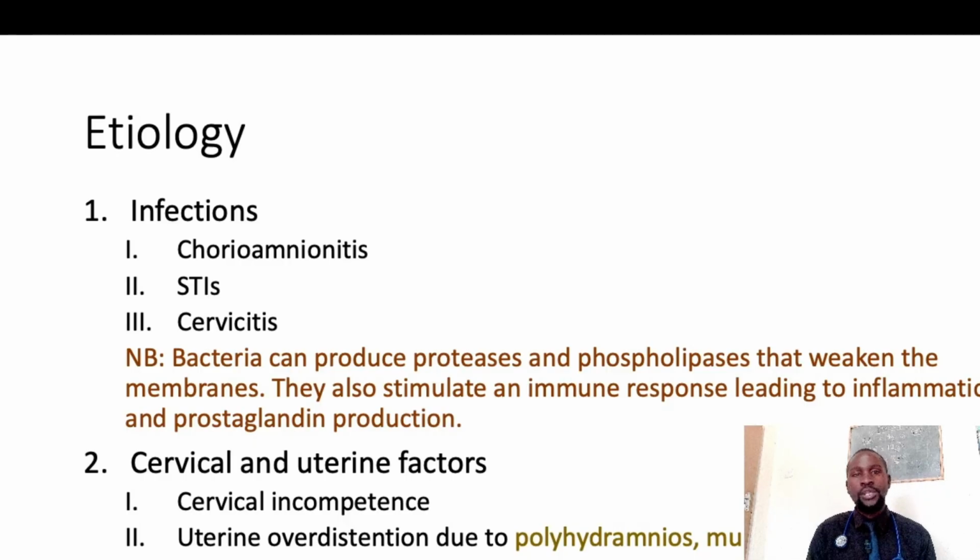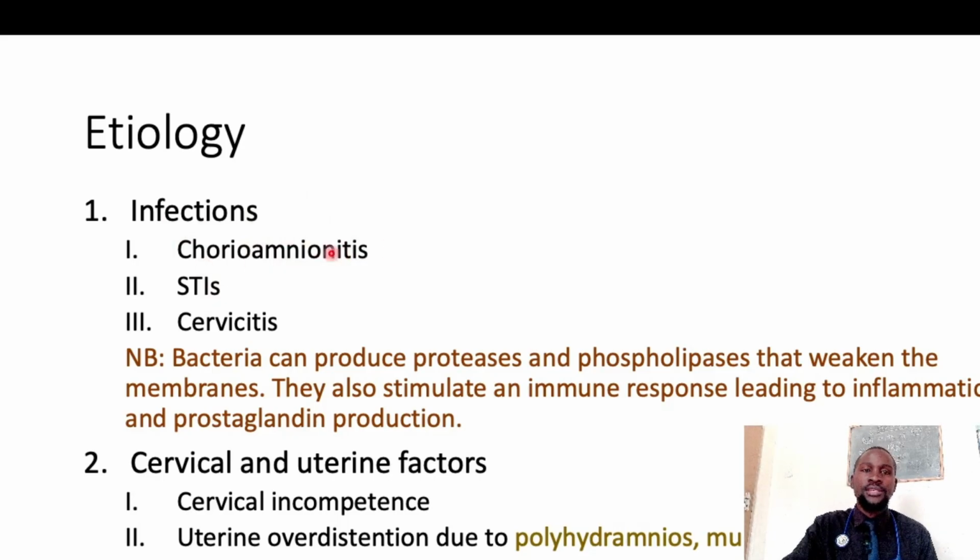What are the causes of PROM? We've understood that this is a serious and very common condition. But what are the causes of this abnormal rupture of membranes? The causes could include infections, for example chorioamnionitis. Chorio means placenta, and amnion means the amniotic membranes. So it is inflammation of the placenta and membranes, including the amniotic fluid inside.